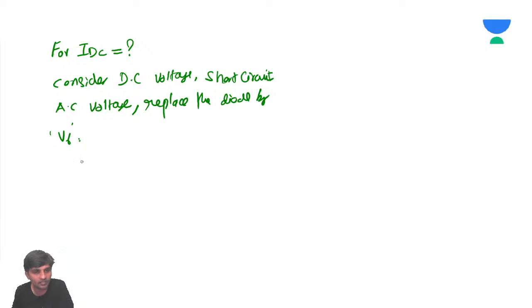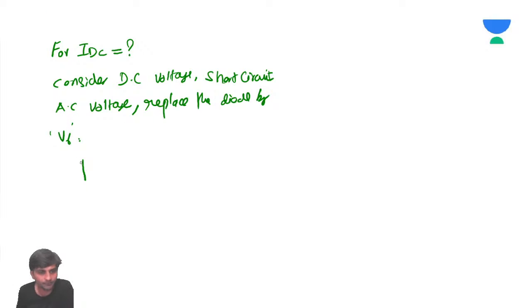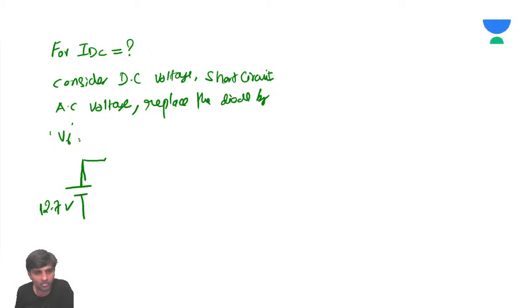Now what will you get? How much input voltage do you have? 12.7 volts as a DC voltage. And a resistor of 9,900 ohms.